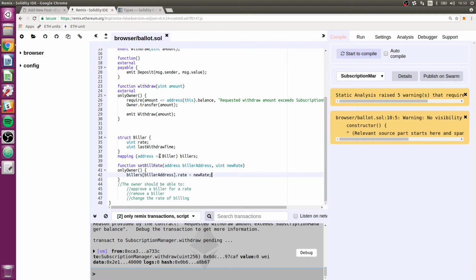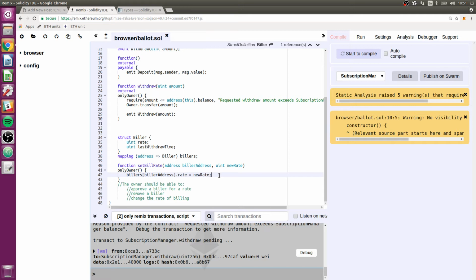Let's say the biller processed a withdrawal from this contract a week ago, and we increase the rate. If the last withdrawal time has not been changed, then the next time they bill, they're going to be able to bill the new rate for what they haven't withdrawn so far.